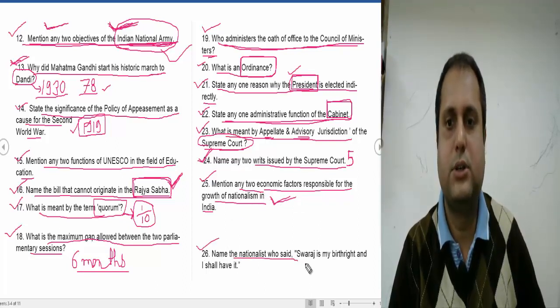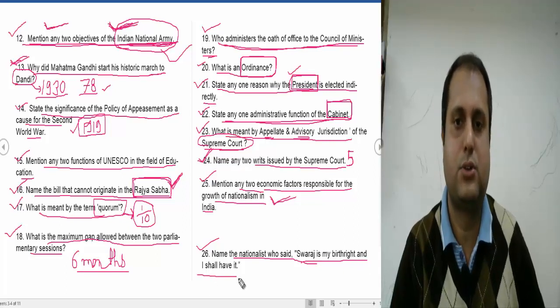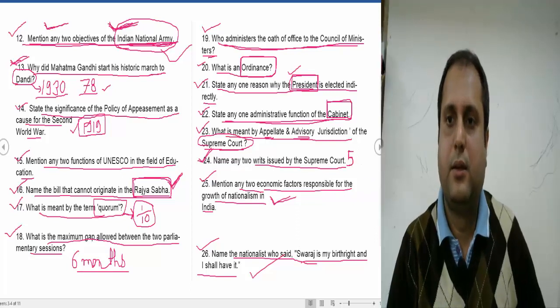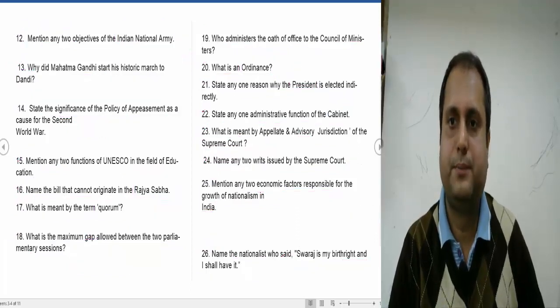Now name the nationalist leader who said, Swaraj is my birthright and I shall have it. It is also an important one, said by Bal Gangadhar Tilak. Now let's go to the next question.